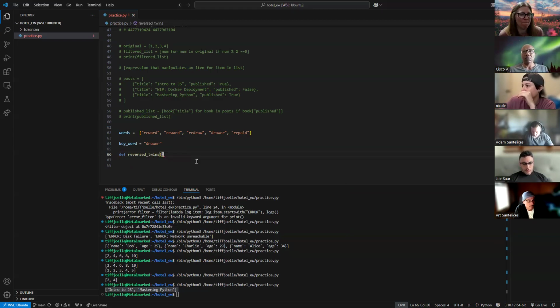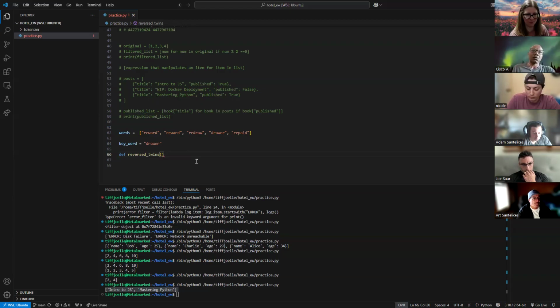So if I'm going to pass in, I want to be able to give this function a word and a list of words. So what parameters, arguments should I have for my function? What should I be passing into it?